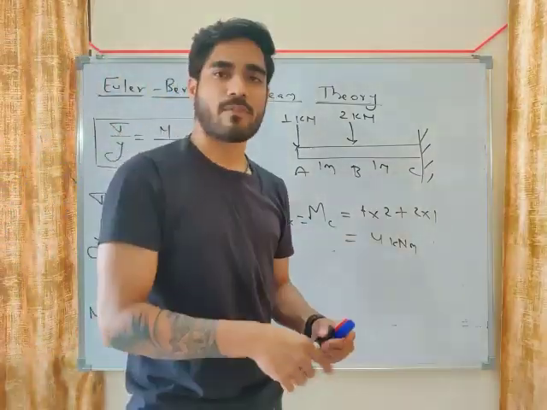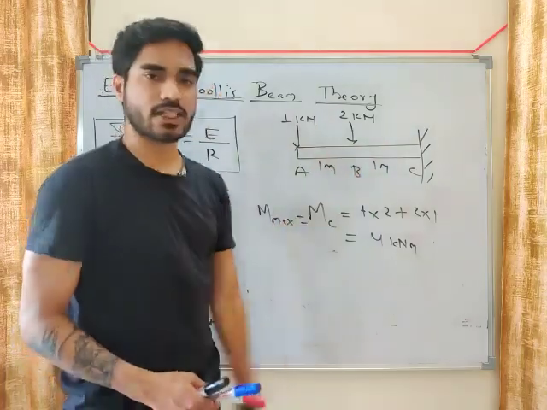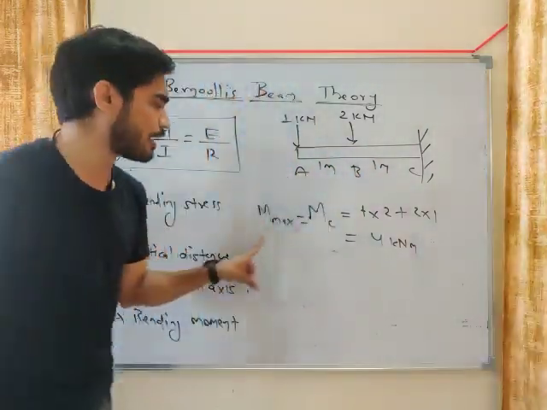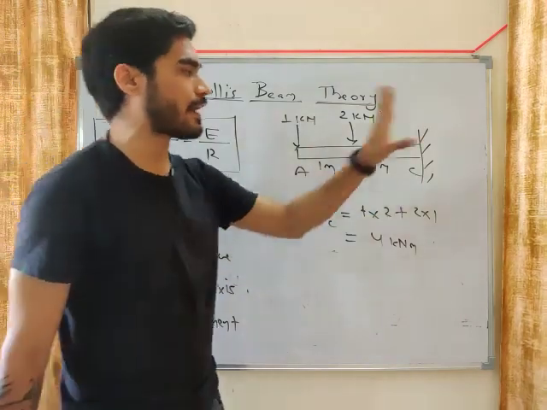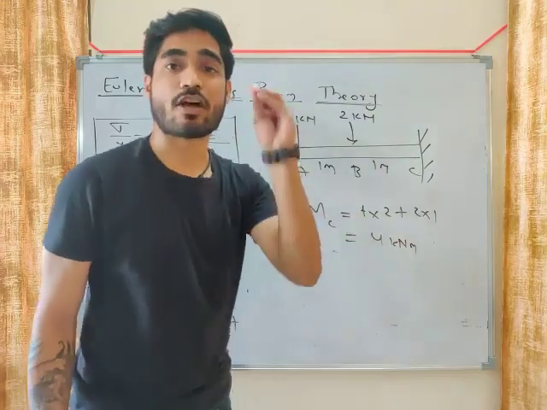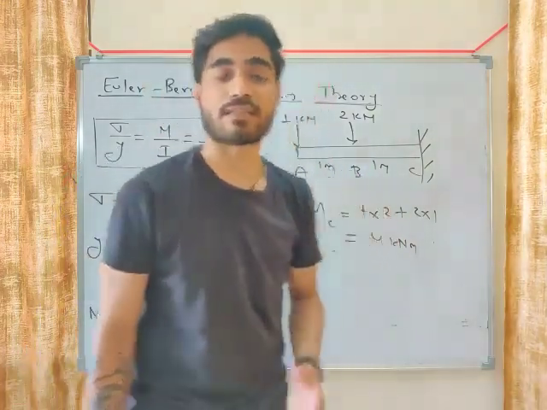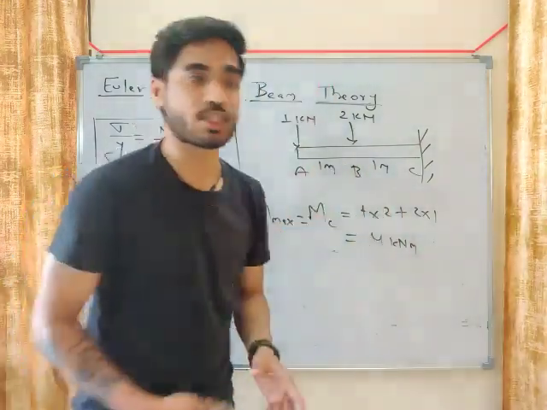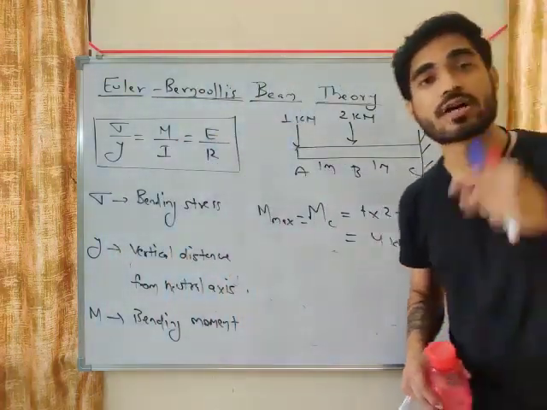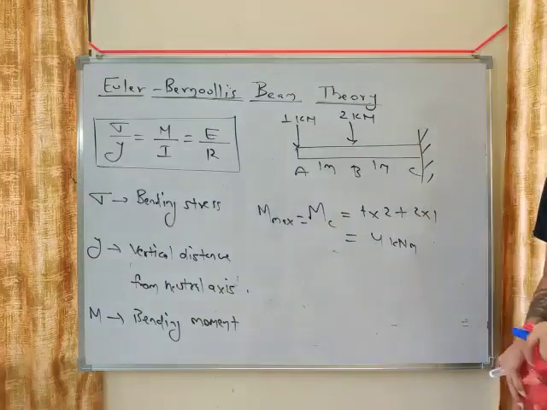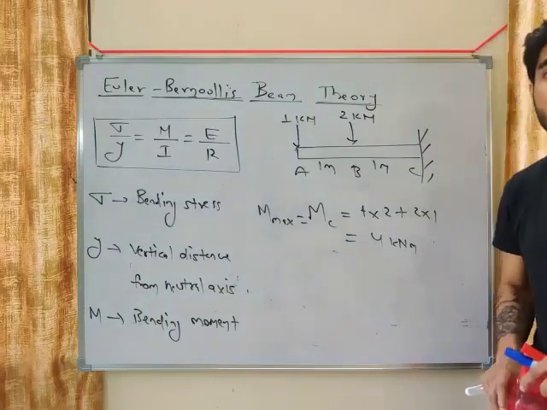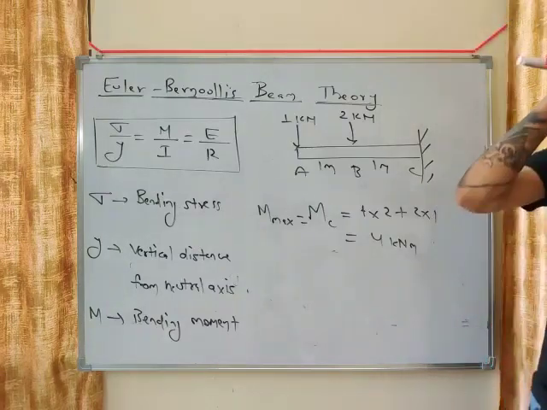So in any problem, if you have this loading condition and I ask you to calculate sigma maximum, what will you first do? You will calculate M maximum. In case of a cantilever beam, where do you get M maximum? At the fixed end. In case of a simply supported beam, where do you get M maximum? Where the sign of shear force changes. We have seen this in the shear force and bending moment diagrams. So this is how we can calculate sigma maximum using the value of M. First, you have to find out M maximum, my friend.